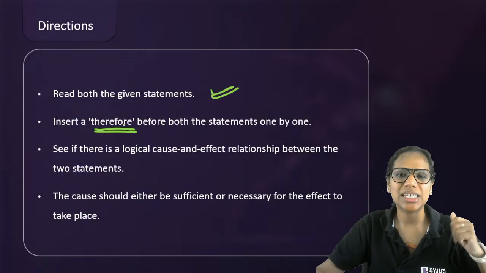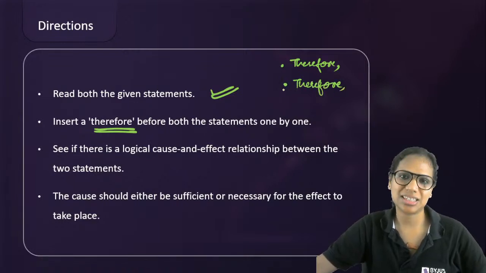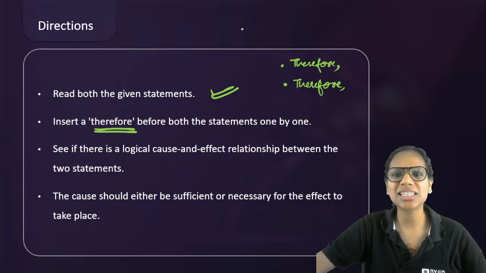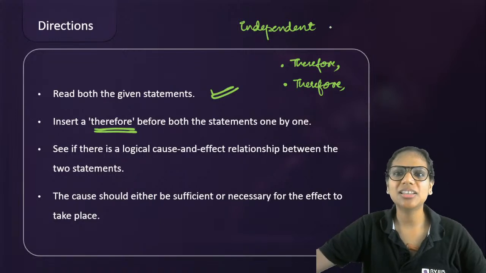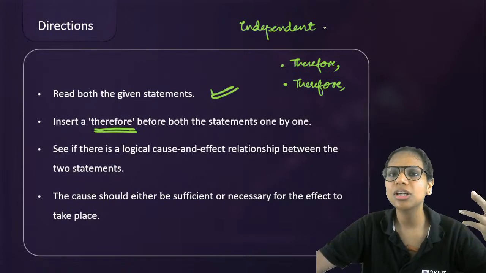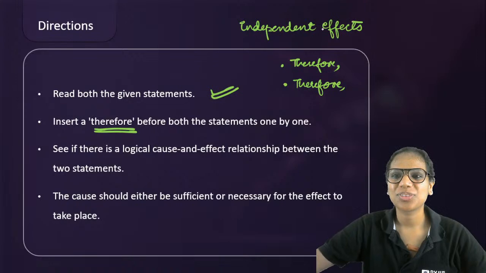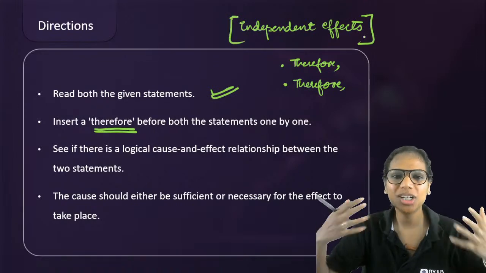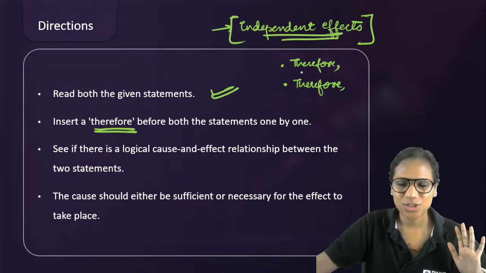A very good trick is that you add therefore before both the statements. Add therefore one by one and see in which case it makes sense. If it does not make sense in either case, then these are independent effects. If adding a therefore to either of these, the two statements still do not make sense, that means these are independent effects. Sometimes I feel I want to say a lot in a very short span of time. So then they will be independent effects.